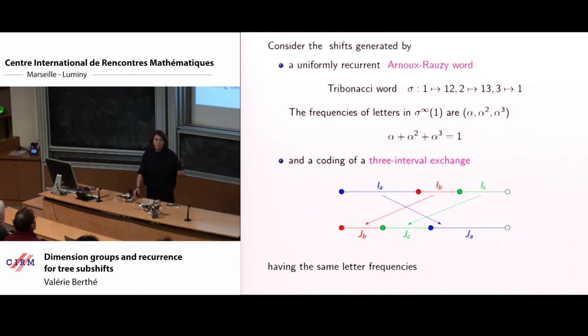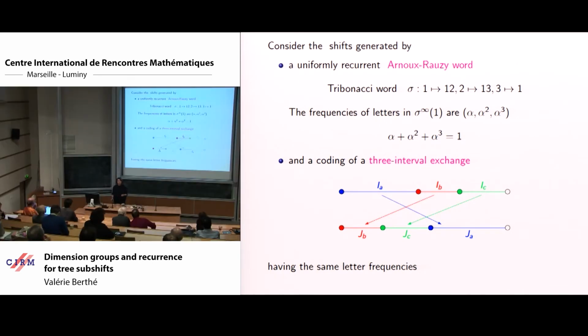I take, for instance, the Fibonacci word, and I've got a vector of frequencies of letters given by alpha, the root of the Fibonacci equation. So the frequencies of letters are respectively alpha, alpha squared, alpha cubed, where alpha is the real root of this equation.